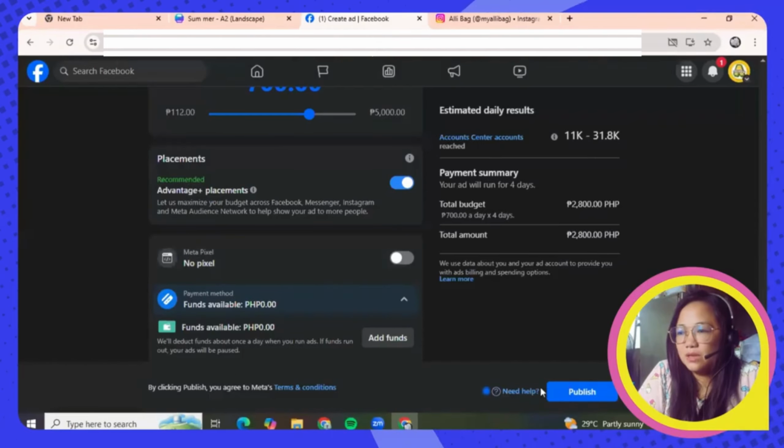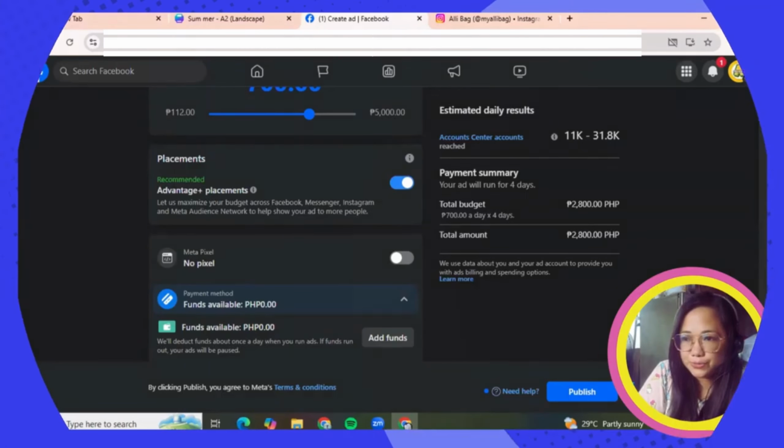Okay, so there you go. If you already hit publish, then your Facebook ad will start running.